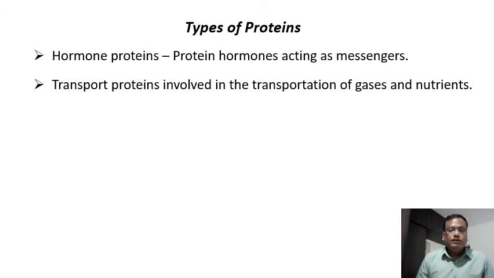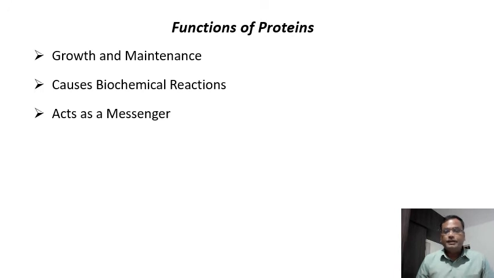And one more thing is we come across pigments. Here I didn't mention it. Many pigments, almost all pigments, are protein in nature. Pigments are responsible for the coloration. For example, hemoglobin is responsible for the red color. Then there is a pigment rhodopsin, which is present in the eye, which is involved in vision. So like this, we can go on listing melanin, which is responsible for the skin coloration.